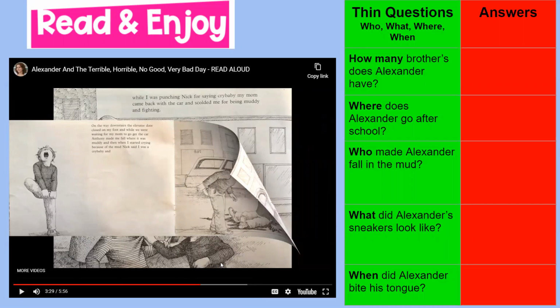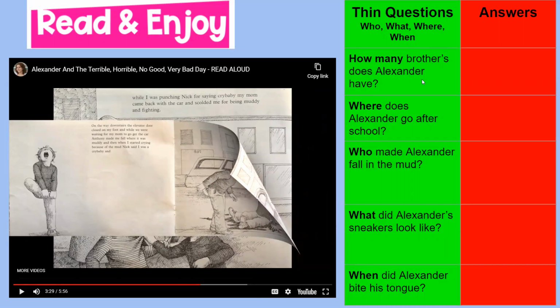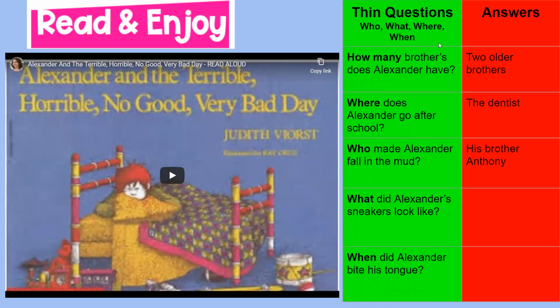So hopefully you've had a chance to jot down the thin answers to some of the questions. Let's take a look. How many brothers does Alexander have? Well, from the illustrations and the dialogue in the story, we know he has two older brothers. Where does Alexander go after school? He goes to the dentist. Who made Alexander fall in the mud? His brother, Anthony.